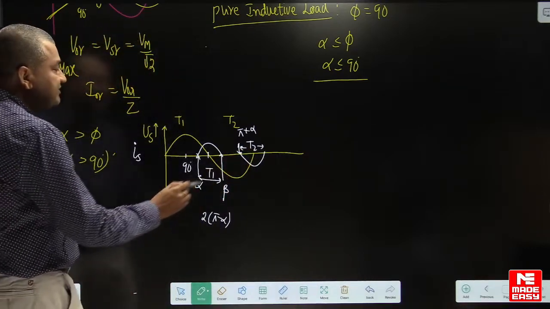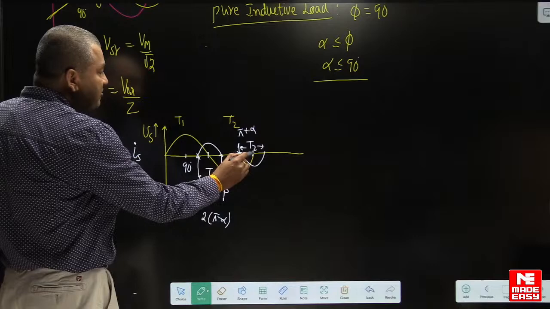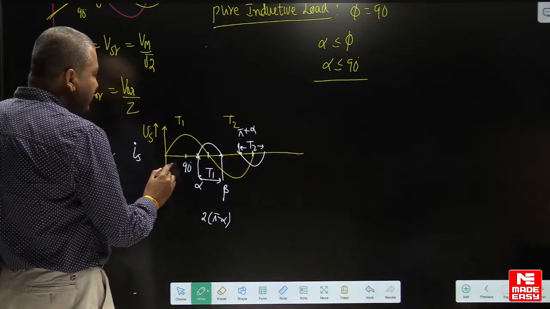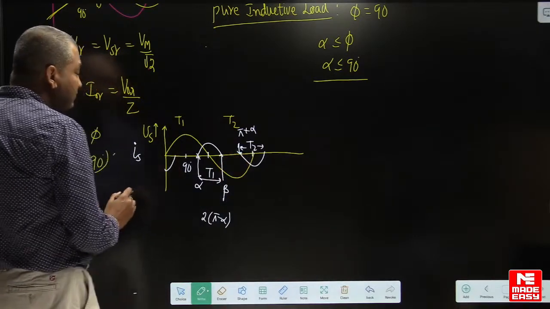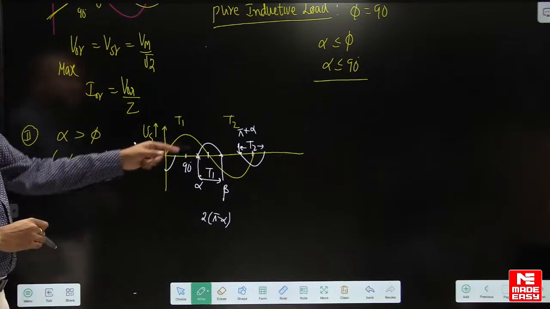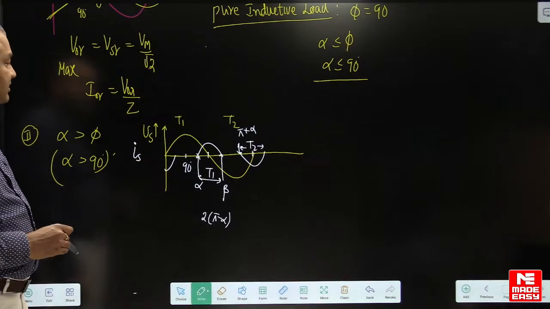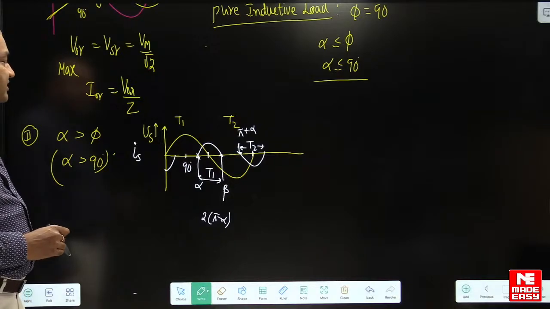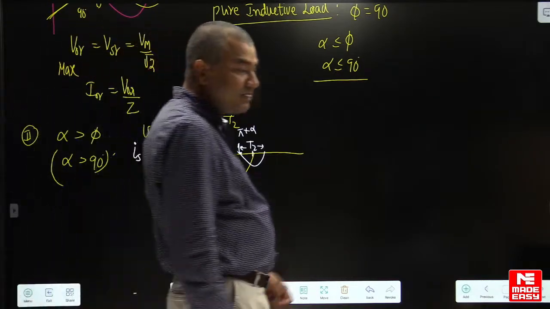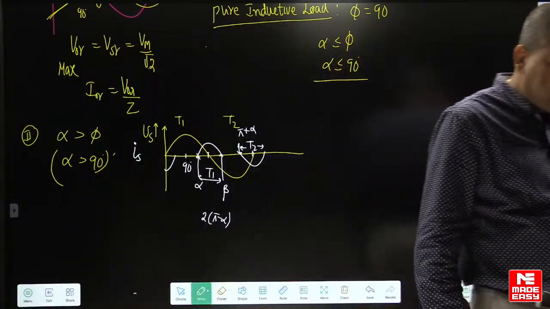And if I draw the steady state waveform, what waveform do we have after 2 pi? The same thing we have here. Here also T2. Okay. This is the supply current waveform. Understand? So you can vary the output voltage in this case. This is for the second case.